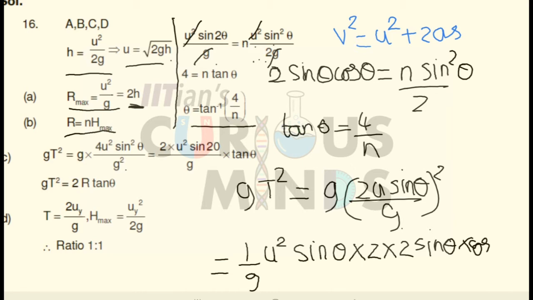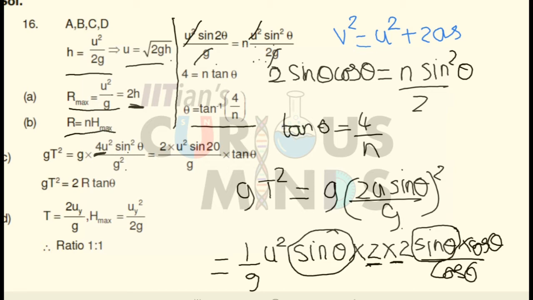Now 4u square can be written as, now look here, how will I write this part? 1 g and 1 g will get cancelled out, so it will be equal to 1 by g. U square I will take as common. 4 sin square theta can be written as sin theta into 2 sin theta into cos theta divided by cos theta. In short, what I have done is, 4 I have divided into 2 parts, 2 and 2. Instead of sin square theta, I have taken 1 sin theta over here and 1 sin theta I have taken outside the bracket. I have multiplied and divided it by cos theta.